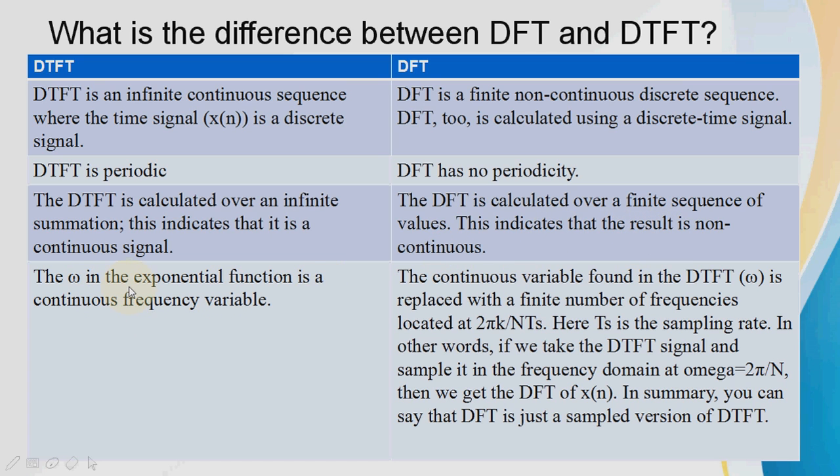The omega in the exponential function is a continuous frequency variable. Here in the DFT, omega is replaced with a finite number of frequencies located at 2 pi k by N, and Ts is the sampling period. In other words, if you sample the DTFT signal at the frequency 2 pi by N, you will get the DFT of x of n. So that is, DFT is the sampled version of the DTFT.